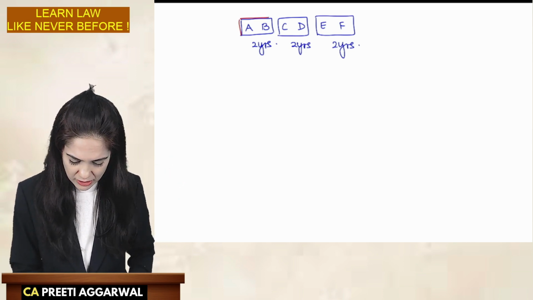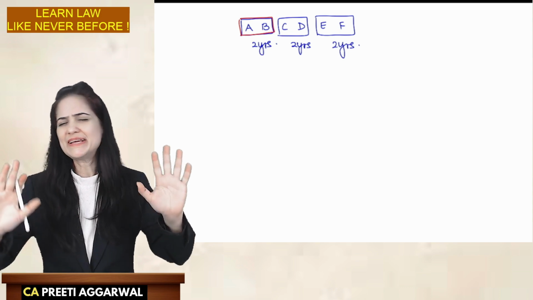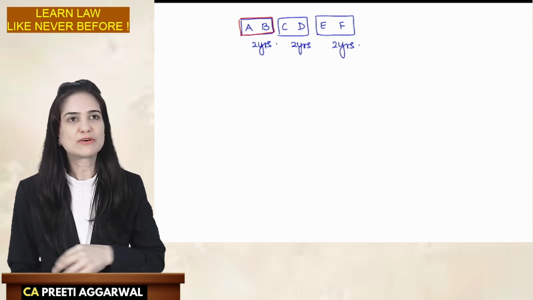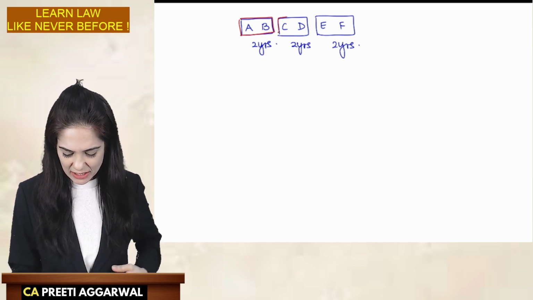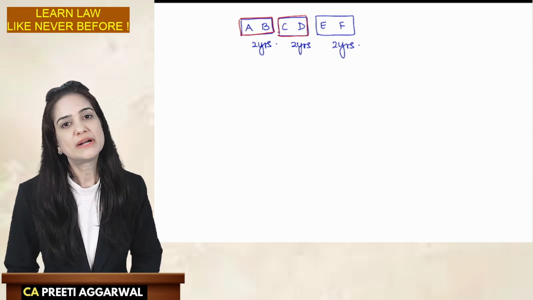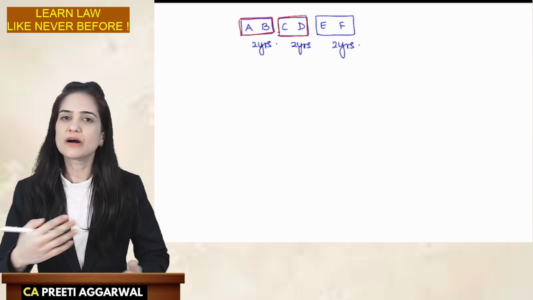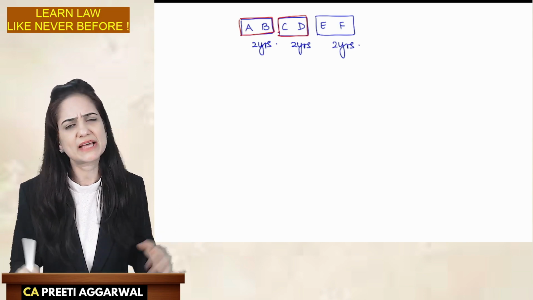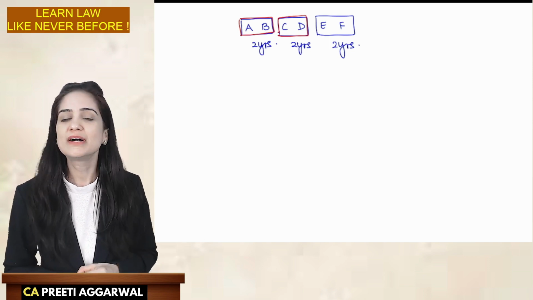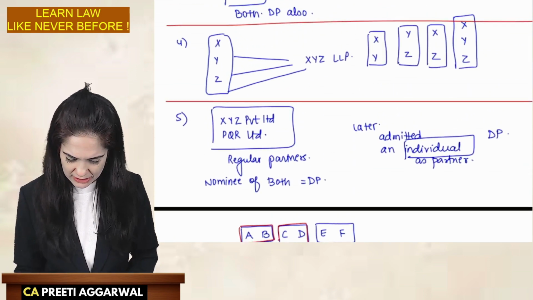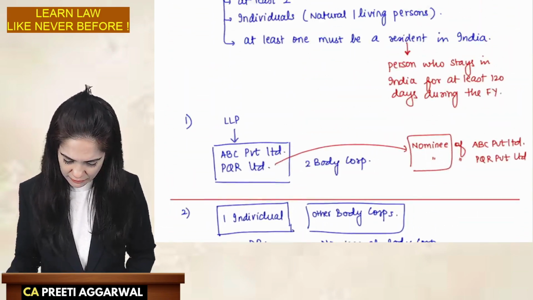For the first 2 years, A and B are designated partners while C, D, E, F are relaxing. Then C and D will take up the responsibility, then for the next 2 years, E and F. So in this rotation, every partner will get the chance to become a designated partner. These are the various combinations, students, that I wanted you to be aware of.